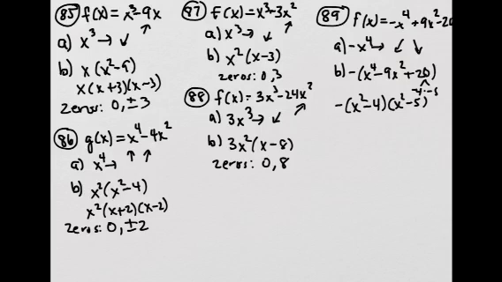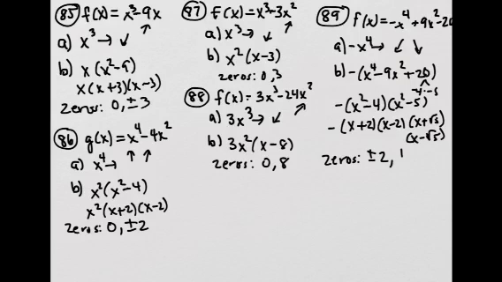So I have the difference of squares here, and I could even treat the second one, factor it with the same pattern. It's just going to be x plus square root of 5 and x minus square root of 5. That's one way you could approach it. So the zeros are plus or minus 2 and plus or minus radical 5.